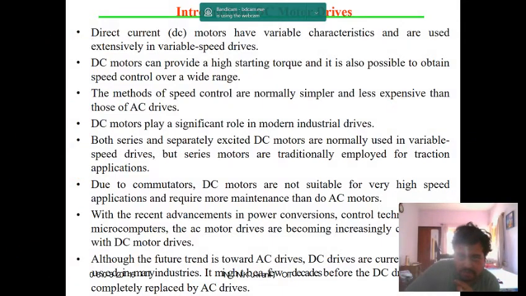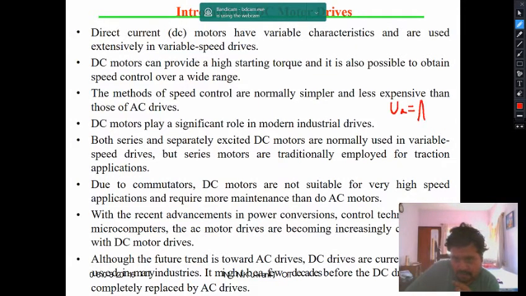When you are controlling Va, it is called armature voltage control.